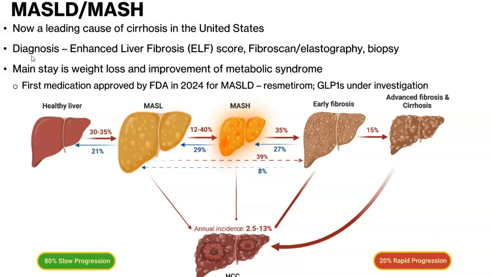The management of MASLD and MASH is closely tied to the management of metabolic syndrome. Patients are encouraged to lose weight in a healthy, gradual way, to manage their diabetes and other manifestations of metabolic syndrome, and to minimize other hepatotoxic agents like some medications and alcohol. GLP-1 medications are currently under investigation for the management of MASLD and MASH. In 2024, resmetirom, the first drug approved specifically for MASLD, was approved.